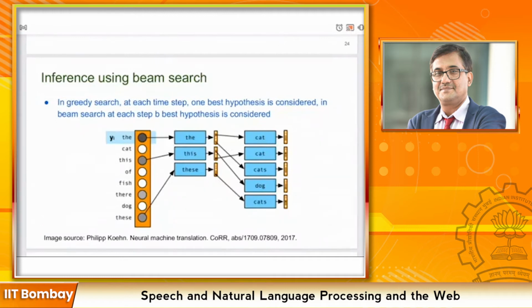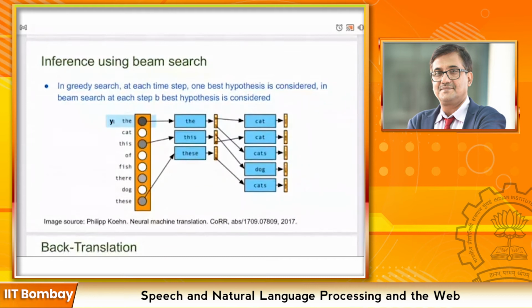And the final translated sentence is generated by fetching the highest probable sentence from those eligible words which were selected at each step. This is also inference. So beam search is quite popular for doing inference in NMT systems. So till now we have discussed different paradigms of machine translation and quite a lot of NMT, how to do the training and how to do the decoding part.